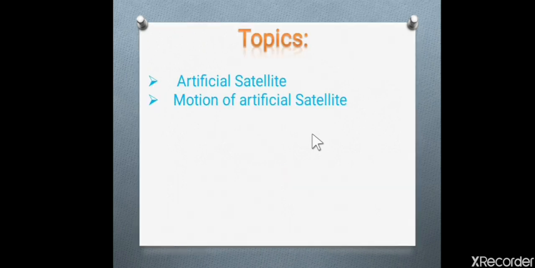In this lecture I will discuss artificial satellite and motion of the artificial satellite. These are the last topics of the chapter number 5. Now try to do the exercise of this chapter.